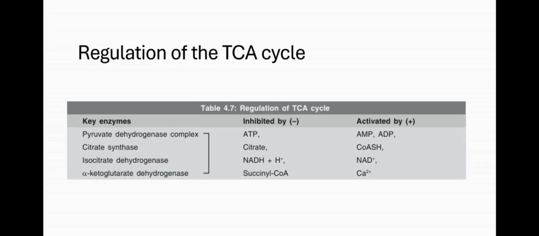And activation is done by almost opposite molecules. So if there are high levels of ADP and AMP, which are intermediates of energy, then it's showing that the body does not have enough ATP. It instead has a lot of the intermediates that need to be processed into ATP. So all of these are going to activate these enzymes or bind to these enzymes and tell the enzymes that you should continue the cycle.